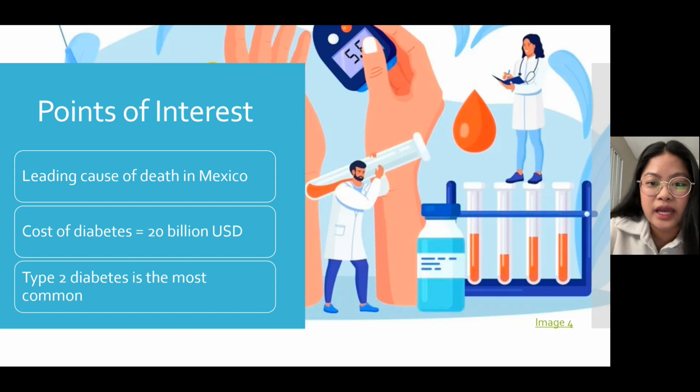Because of this, the diabetes health-related expenditure in Mexico has cost 20 billion US dollars. The majority of the population affected by diabetes has type 2 diabetes. This is the most preventable with proper access to healthcare, eating healthier, and being more physically active.